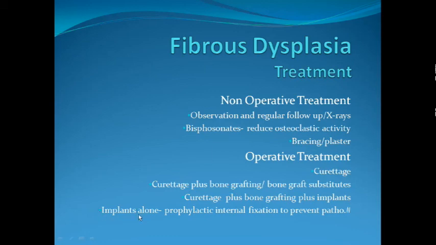Implants alone are used in certain cases where we are suspecting an impending pathological fracture. So instead of curetting out the tumor, we simply put an intramedullary implant, which is known as prophylactic internal fixation, which supports the weakened bone till skeletal maturity happens and the tumor heals by itself.